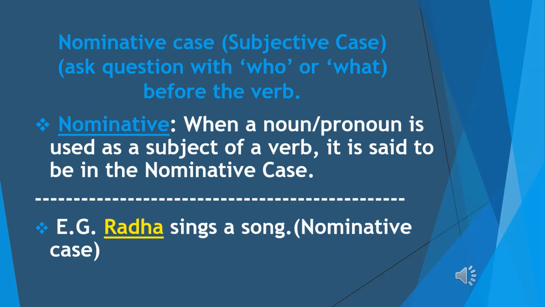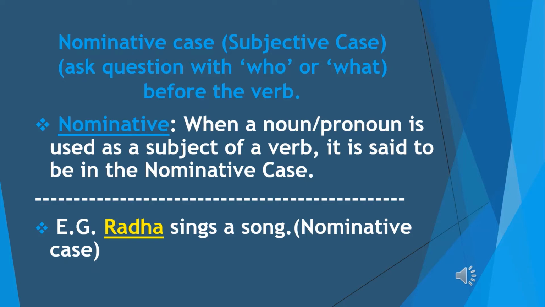When a noun or pronoun is used as a subject of a verb, it is said to be in the nominative case. Means when a noun or pronoun is used as a subject, a doer of the action. Means the action is done by the noun or pronoun. That noun or pronoun is called the subject. And when this is used as a subject of a verb, it is said to be in the nominative case.